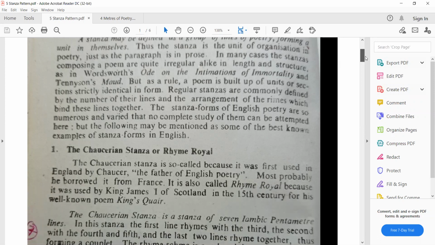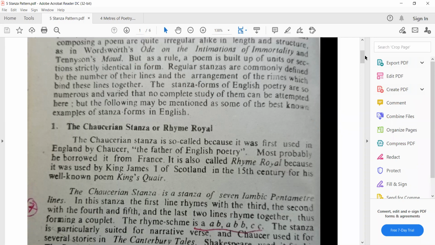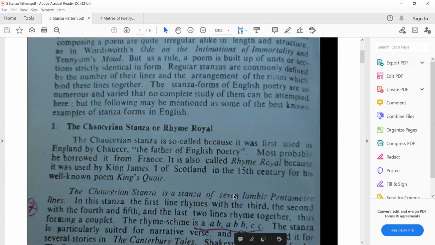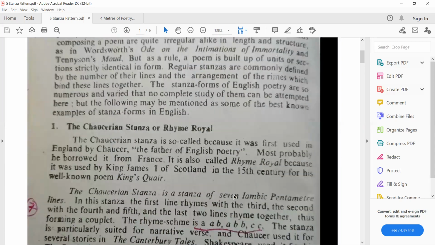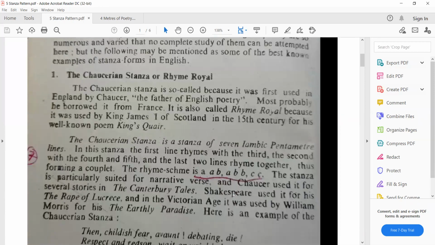Okay. So the first rhyming scheme is a Chaucerian stanza, rhyme royal. That was used by Chaucer. Geoffrey Chaucer is the father of English poetry, and he borrowed this from France and called it rhyme royal because it was used by King James I of Scotland in the 15th century for his well-known poem, The King's Quair. Now, a Chaucerian stanza is based on 7 iambic pentameter lines.